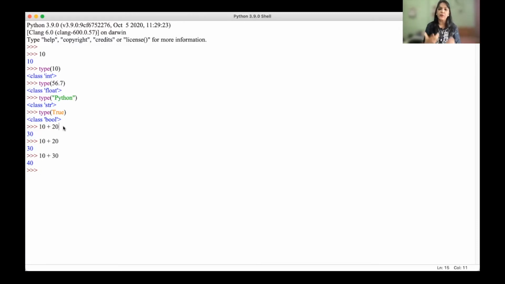But what if I want to perform this addition on numbers which I will take at runtime, okay? Or which I will store somewhere else. So we have a concept in programming called variables. So in variables, these constant values, whichever we want to use, can be stored in a variable. As the name suggests, variable, the value can vary. Let's see what these variables are and how to use them.